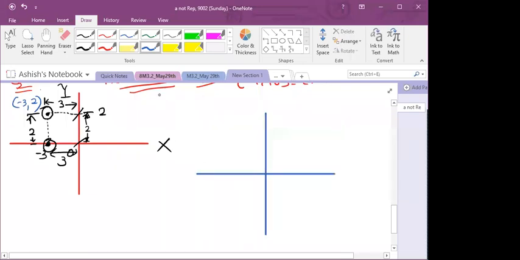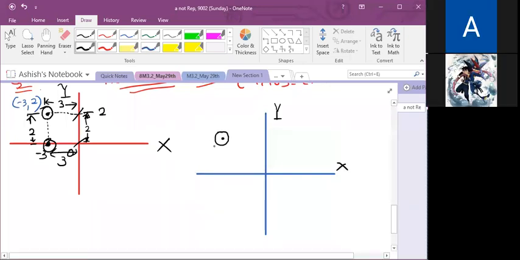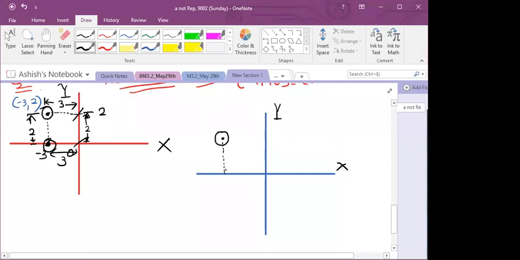Suppose we are doing this once again. This is your x-axis, this is your y-axis. Now your point lies in the second quadrant. Suppose we have your point here. Now its perpendicular distance from the x-axis is given as 2. So this distance from here to here will be 2. So the coordinate of this point, if I draw a perpendicular from here, will be 2. So its y coordinate will be 2.